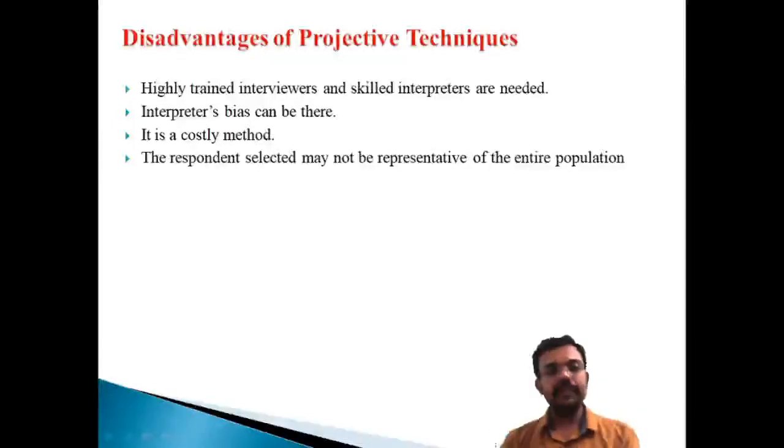Okay, that's the first important drawback: a trained interviewer is very essential. The second one is interpreter bias. Suppose the interviewer makes a mistake as part of the projective technique, that will adversely affect the research work. That is, interpreter bias can be there.